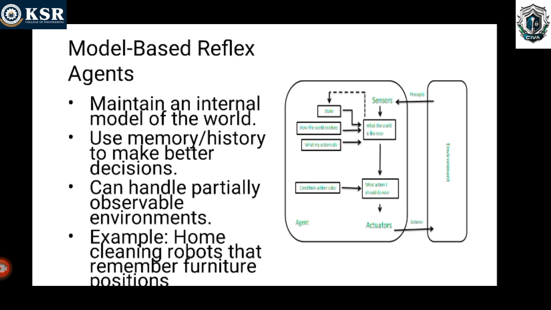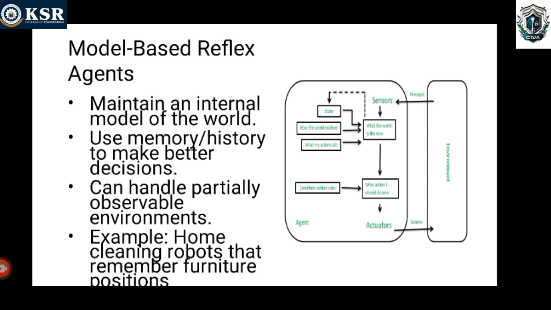It uses memory or history to make better decisions. That means we can take the history and go through it, and then we are able to take a better decision. Here in the model based reflex agent, the agent mainly focuses on the knowledge of the world. Based on that only we are able to perform the action.